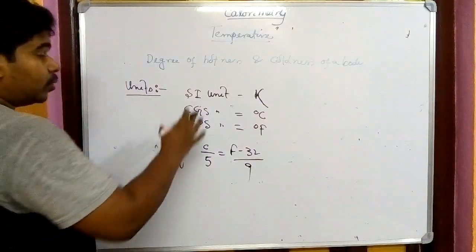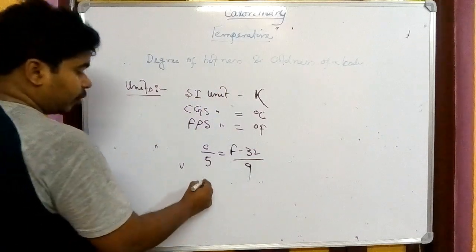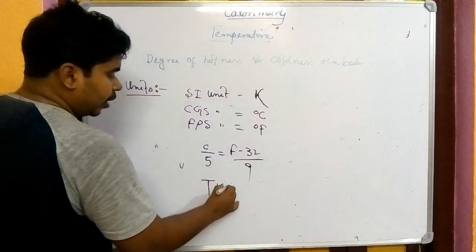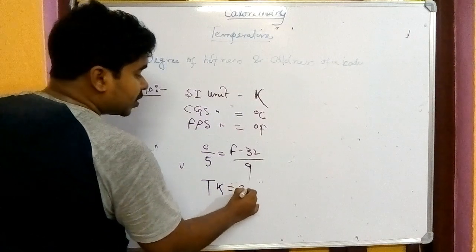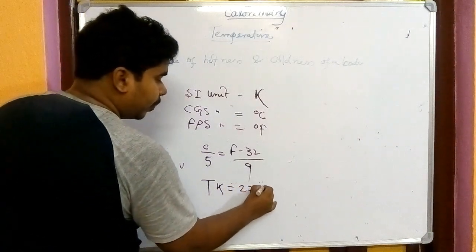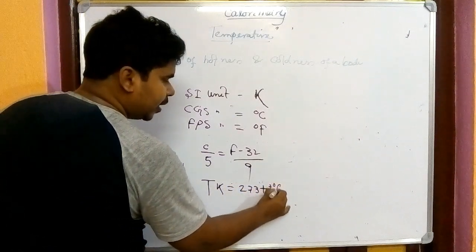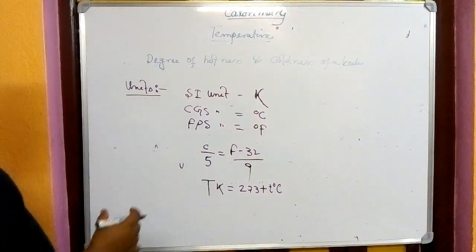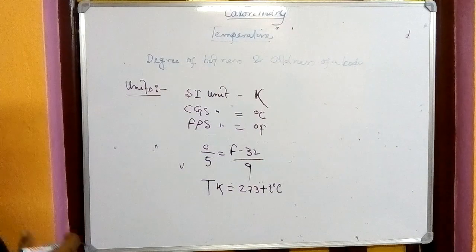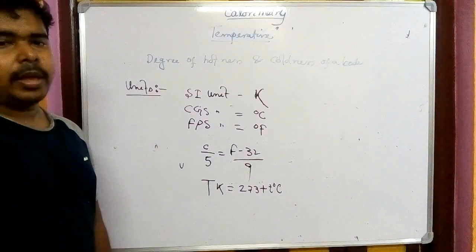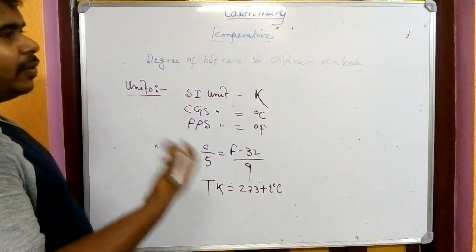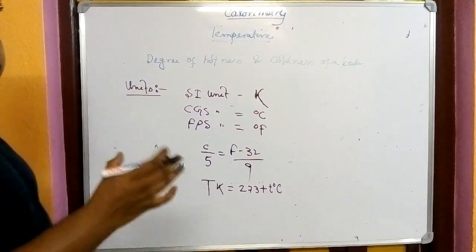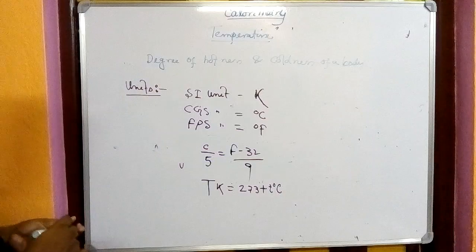If I am talking about the relation of Kelvin to degree centigrade, T Kelvin is equal to 273 plus T degree centigrade. So if the temperature is measured in degree centigrade, and you add 273 to it, we will find the value in Kelvin. Okay, so these are the units of heat and units of temperature that you know.